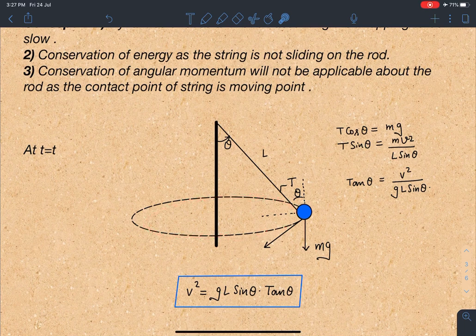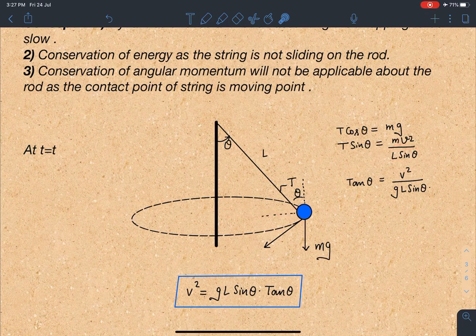So I can directly say these are very simple equations which we normally write for a fixed conical pendulum where circular motion is present for this particle. So I can say here T cos theta is going to be mg, and T sin theta is going to be mv squared by L sin theta. L sin theta is the radius of this circular path which I am considering at t equal to t.